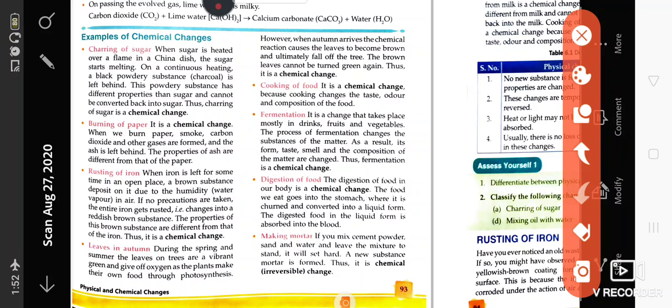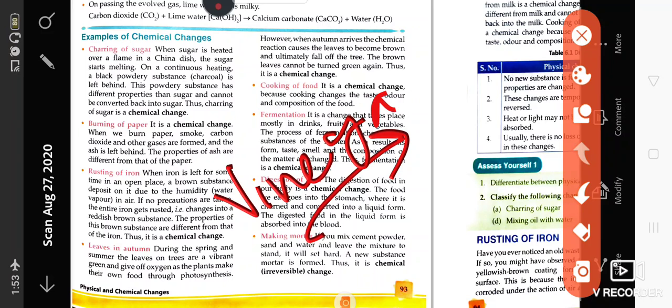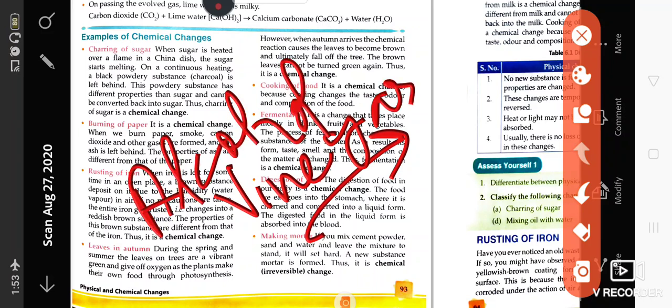Cooking of food: when you cook food, it totally changes from its original form, so it is a kind of chemical change. Fermentation is basically when fruit juices are kept in the open and turn into vinegar or alcohol. So it is a kind of chemical change.